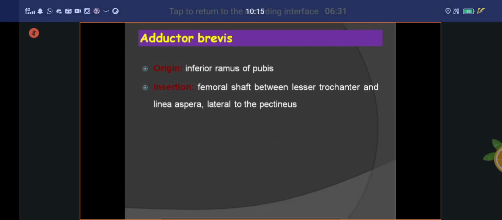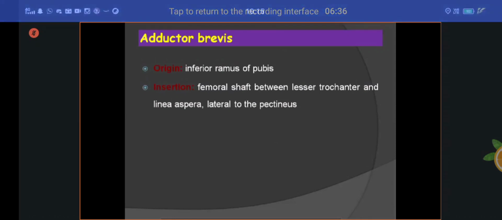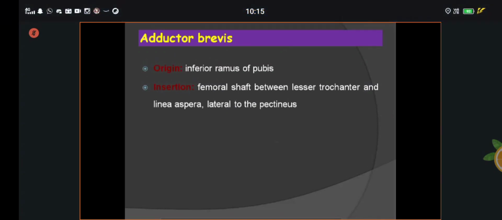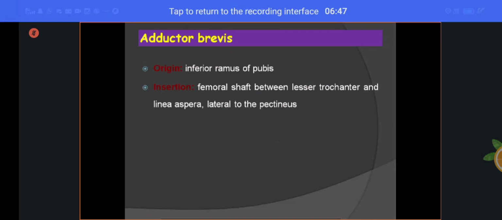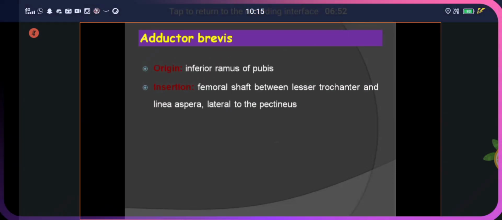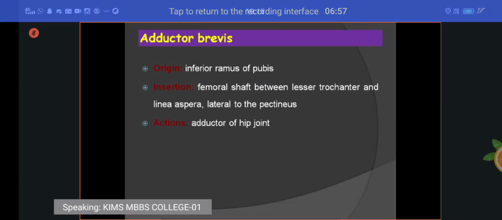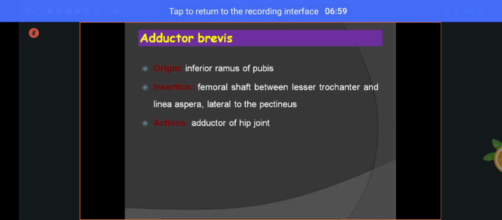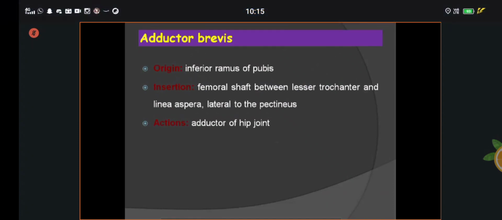That is called adductor brevis. Sorry, insertion. Origin mainly coming from the inferior ramus of the pubis, inserted into the shaft of the femur between the lesser trochanter and linea aspera, lateral to the pectineus muscle. That is called insertion of the adductor brevis. Actions are the same thing: adductor of the hip joint. That is called origin, insertion, and actions.